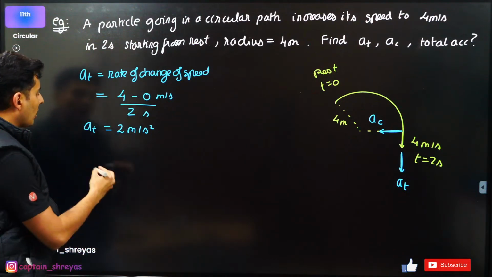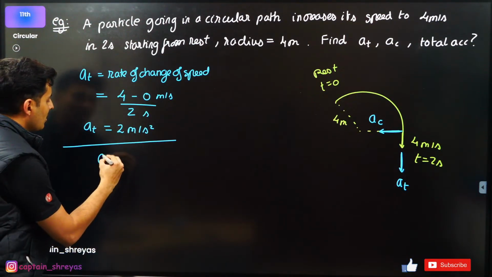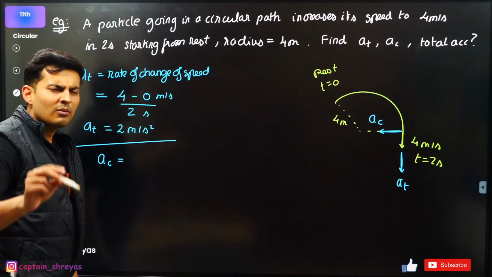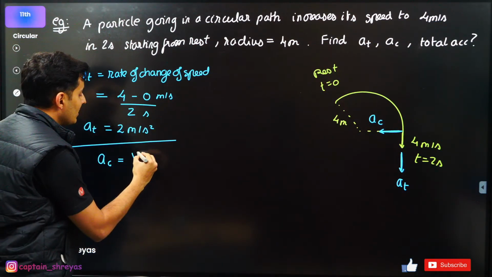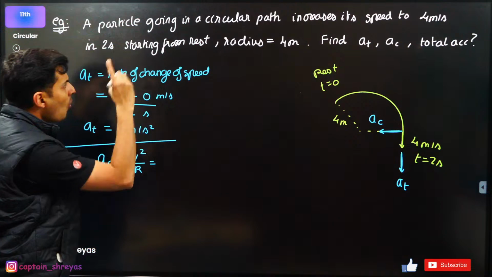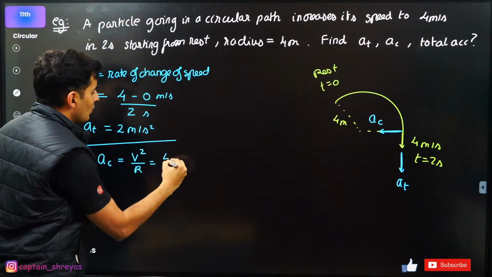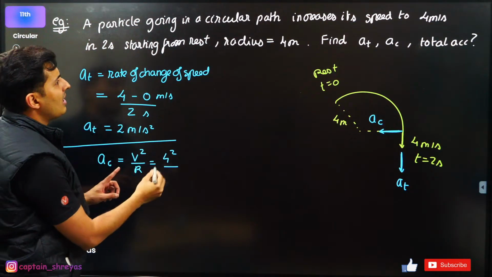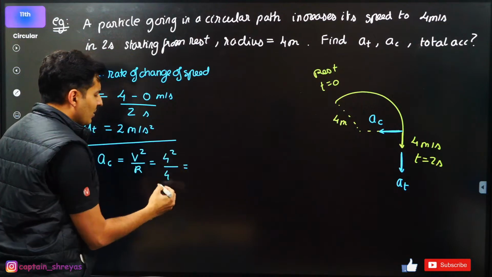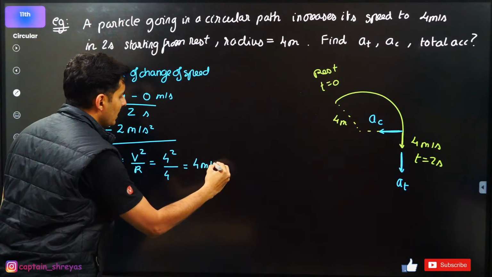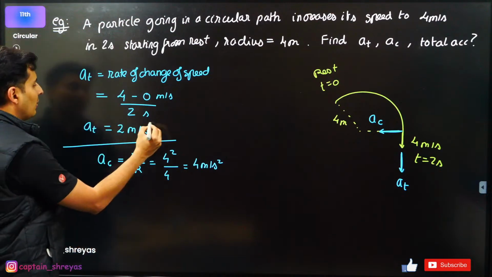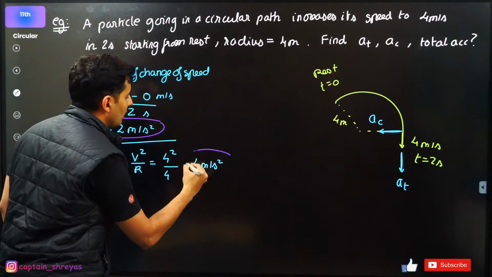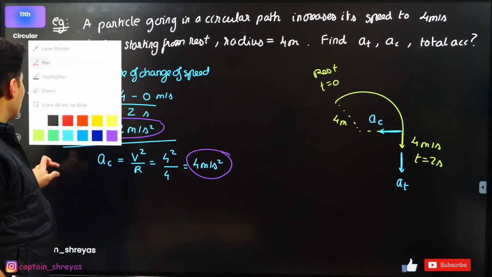Perfect. Let's now talk about the centripetal acceleration. Which formula can I use? V square by R. Okay, let's use that. So using V square by R, what is the velocity? It is 4. So 4 square by R. What is R? That is also 4. So 4 square by 4 will just become 4 meters per second square. Oh, I found out centripetal also. So I found out tangential. I also found out centripetal. The only job remaining now